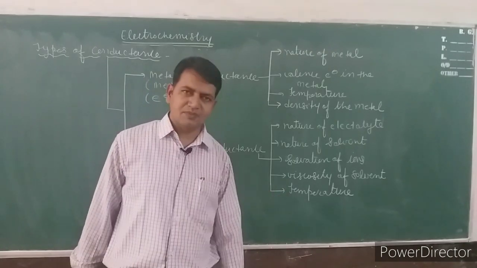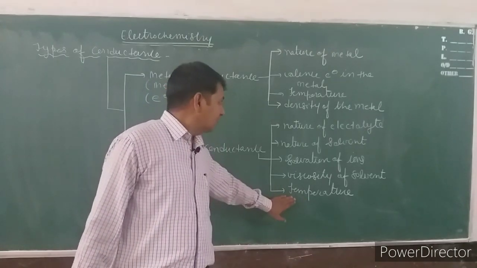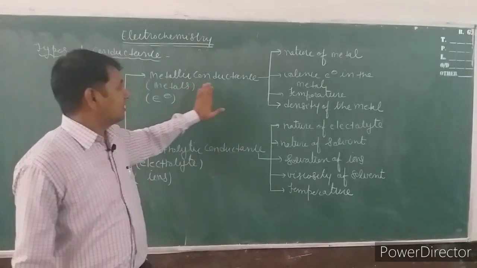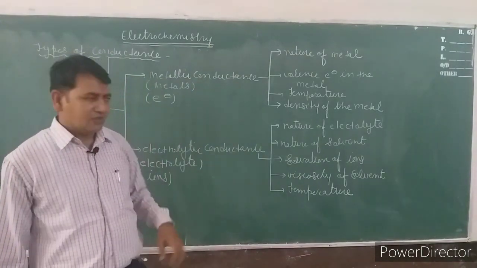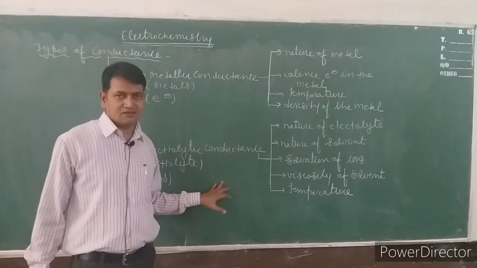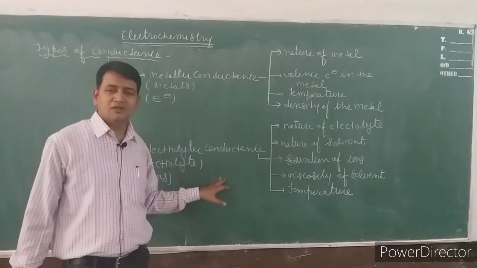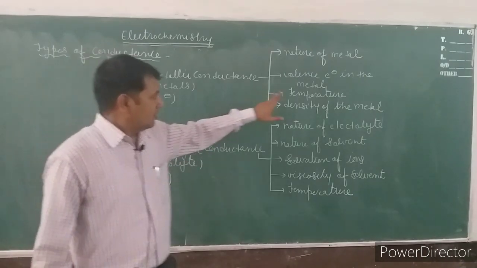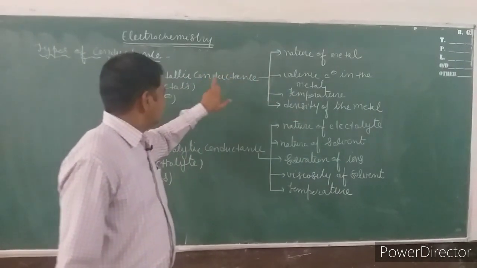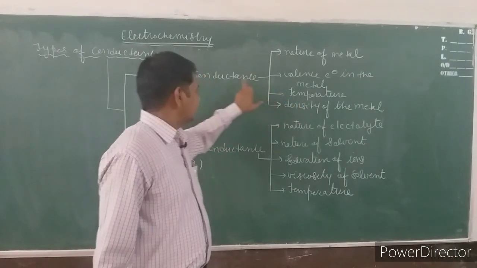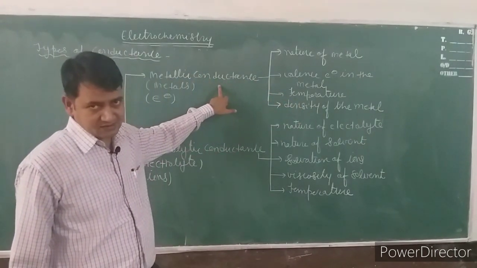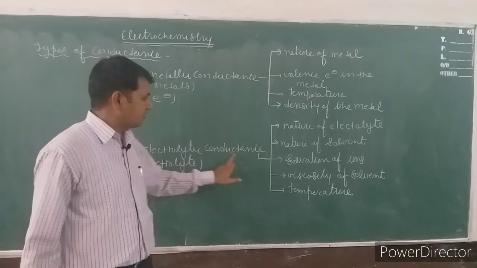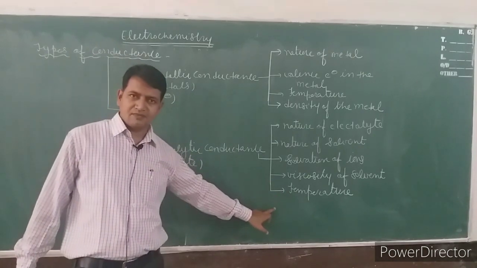The last factor is temperature. We have also included this factor in metallic conductance. This is a very significant factor which affects both types of conductance. With an increase in temperature, the metallic conductance decreases, but the electrolytic conductance increases.